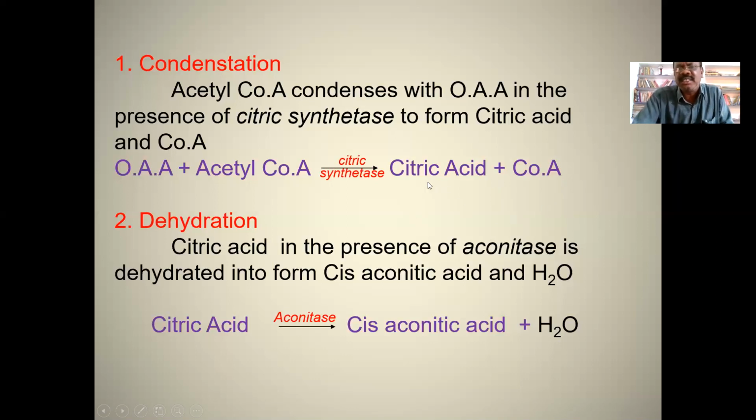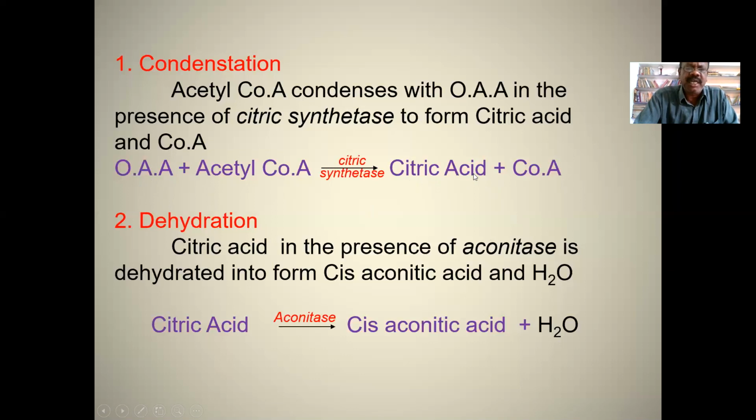Citric acid is a 6-carbon compound. So OAA, oxaloacetic acid, is a 4-carbon compound, and acetyl coenzyme A is a 2-carbon compound. So 4 plus 2 is 6. So citric acid contains 6 carbons.